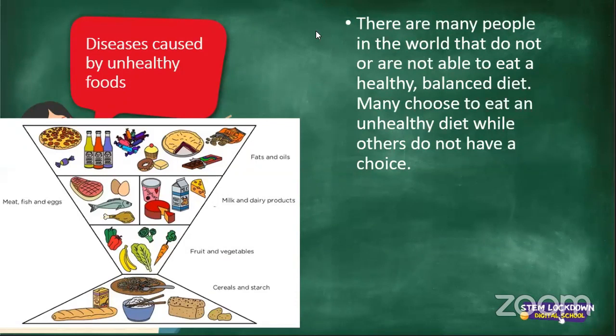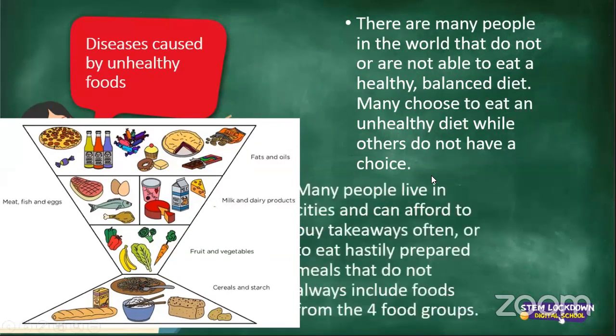Thank you, Iksan, for that answer. Nico also says because they don't have enough money to afford. They only buy what they can afford. And that would be maybe just buying some carbohydrates, bread, mealie meal, rice, and maybe some vegetables, and maybe once in a while some meat. So it's not a choice.